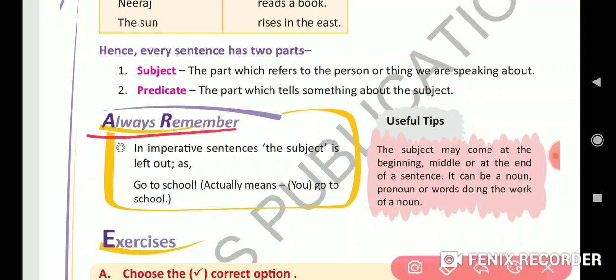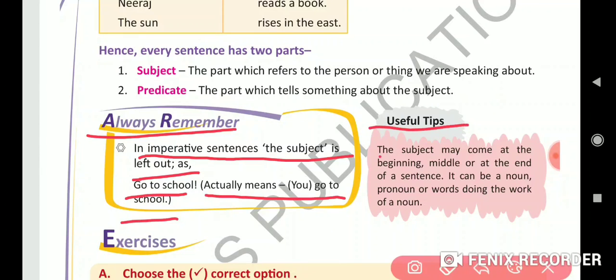Always remember, in imperative sentence, the subject is left out. Go to school actually means you go to school. So what is the subject here? You. So you is left out.